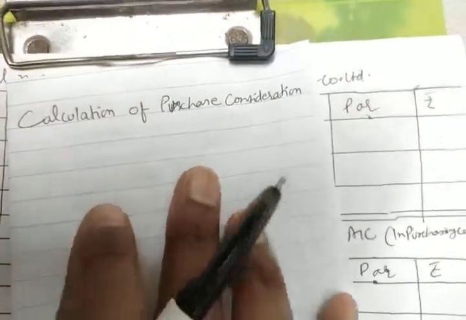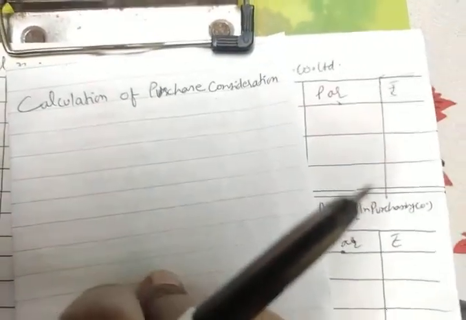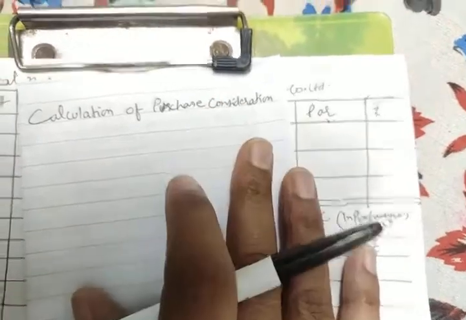First we have to do the calculation of purchase consideration. And as earlier also we have seen, wherever we have the information that assets are taken for this much and the various liabilities are taken over by the purchasing company, that is known as your net asset method.